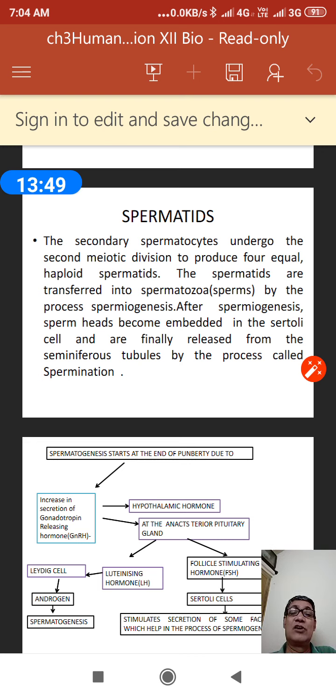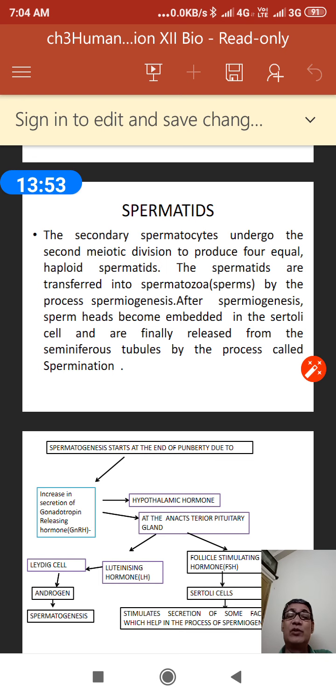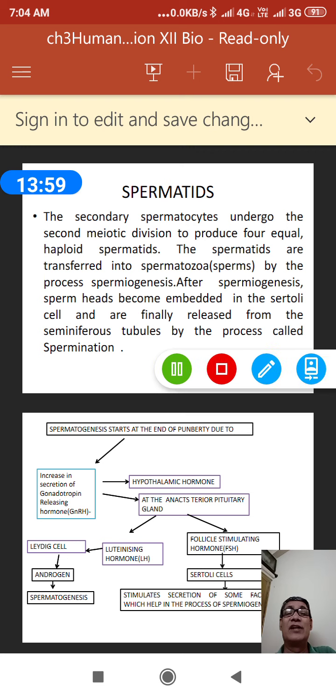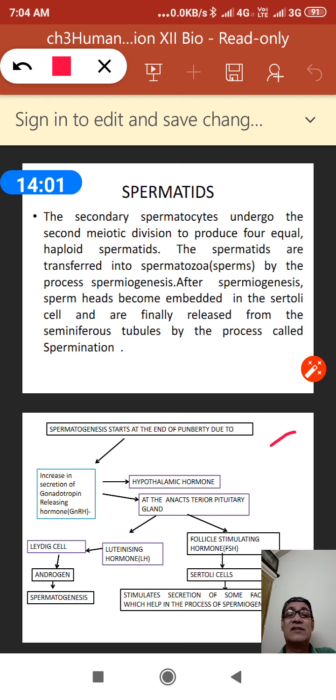This will come to the pituitary gland and affect the anterior pituitary cells. So gonadotropin releasing hormone is coming to the anterior pituitary, and from the anterior pituitary gonadotropins are secreted.